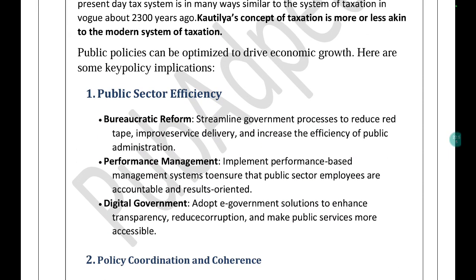Kautilya used to say that when it comes to collection of revenues, the kind of revenue should be good. Apart from that, there should be multiple sources of taxation. He also said that current account expenditure and capital account expenditure are there, but capital expenditure should be more, so that we can have the virtuous cycle. If you link this with your economic survey, which said that if you focus on capital investment, it will initiate the virtuous cycle in the economy rather than a vicious cycle. So that was highlighted by the Arthashastra of Kautilya as well.